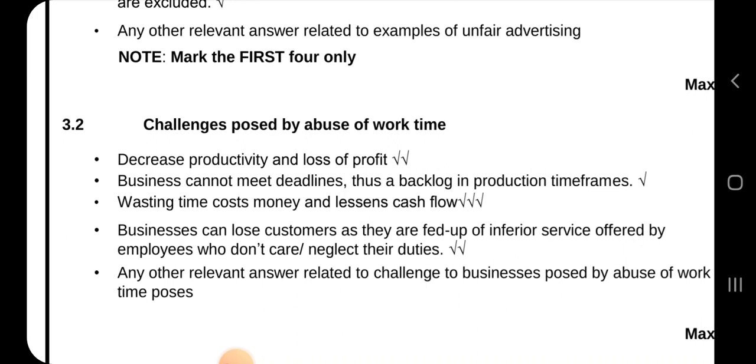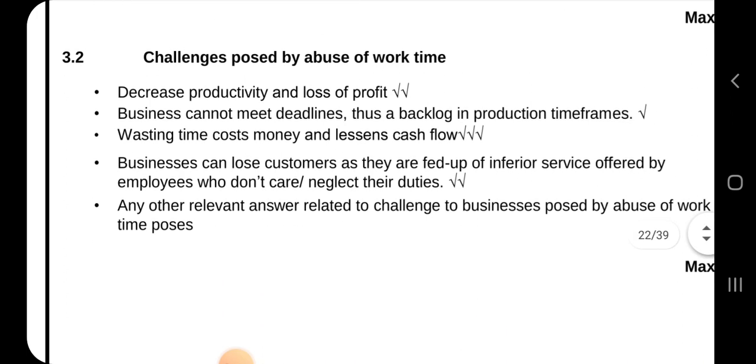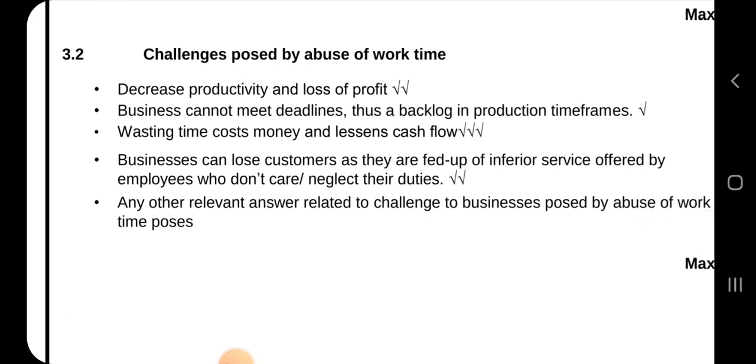And then, challenges posed by abuse of work time. When people abuse work time, they decrease productivity and profits will be lost. If you just say decrease productivity, it's a half sentence. Say and profit, what will be the result of that? You get me? That's how you're able to give out a full sentence. So it's very important that you practice how to give out full sentences so that you get your full 2 marks. Sometimes you might be surprised why, but it's because you gave a half sentence.